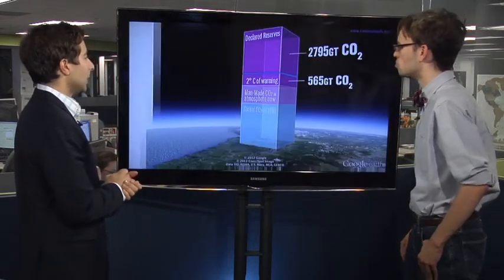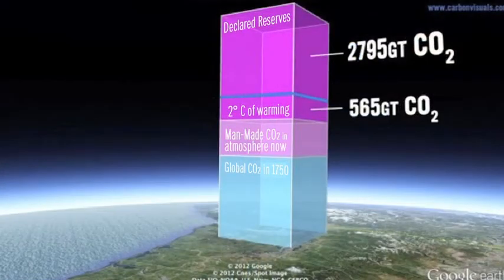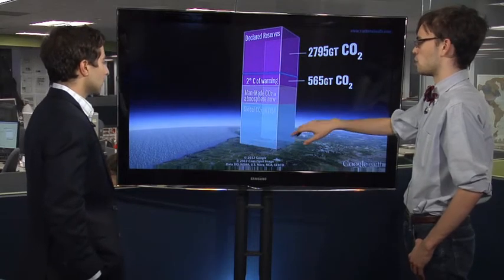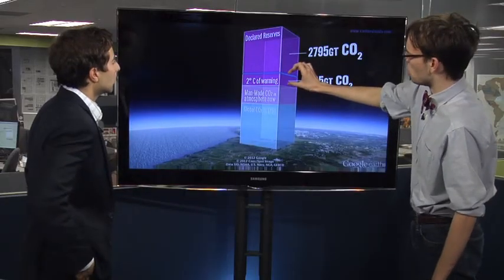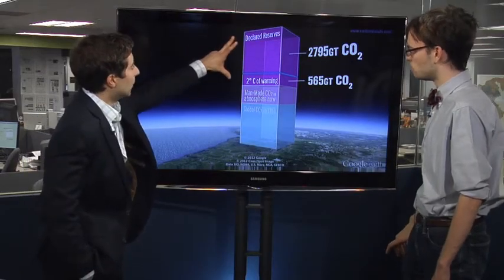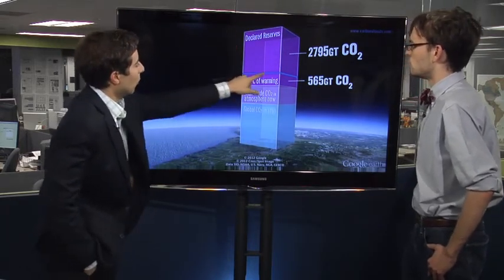Okay, final fascinating chart, and this is kind of a downer. What's it tell us? So this tells us our contribution to climate change and what our contribution could be going forward. So this is how much CO2 was in the air in 1750. That's before the Industrial Revolution, before we started pumping stuff. This is how much we put in already. But what's really dangerous is if we go up here, and we're going to start putting out emissions faster and faster as China and India start developing. And this is how much fossil fuel is supposedly still in the earth. So we could burn all this and go way past this line.